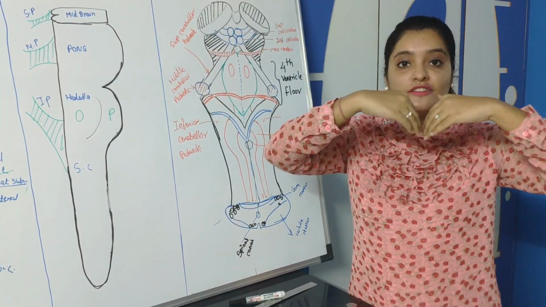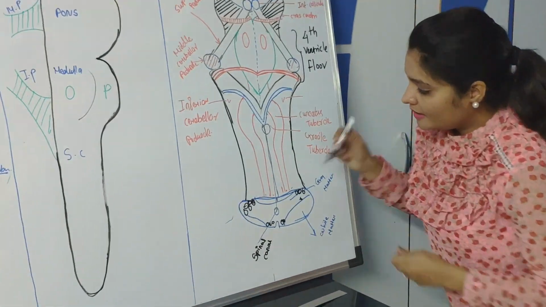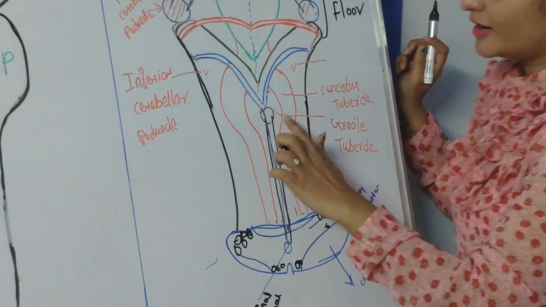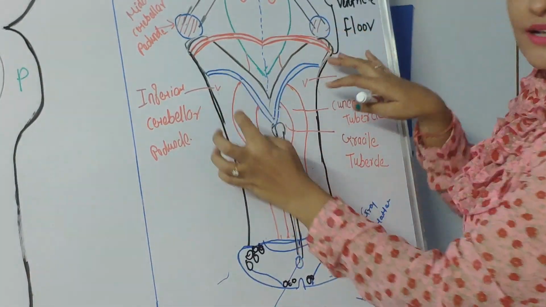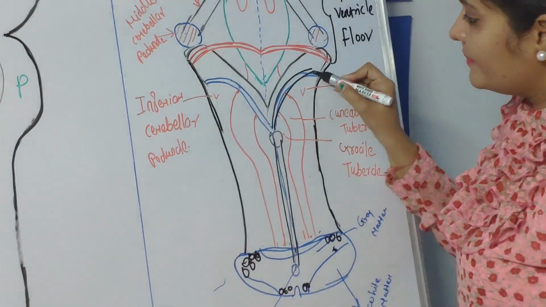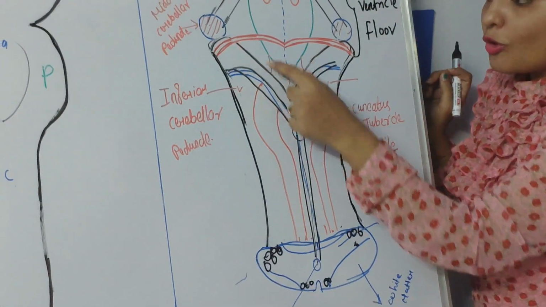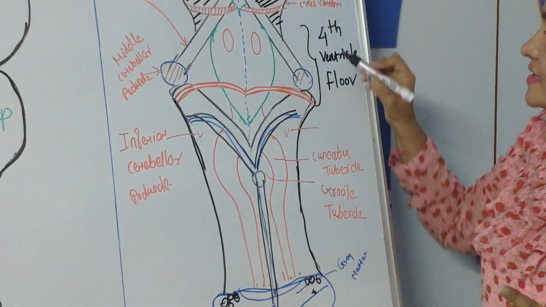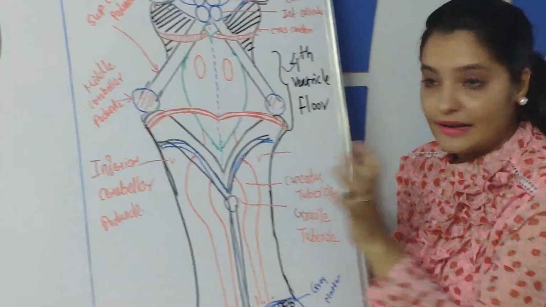The opening portion will look like this. So can you see, this is the extension. Here the whole spinal canal is situated. It is extending upwardly. At this point, the spinal canal opens up. It will become wide and it forms this type of structure. So this opening part, this widened part is called the floor of the fourth ventricle.